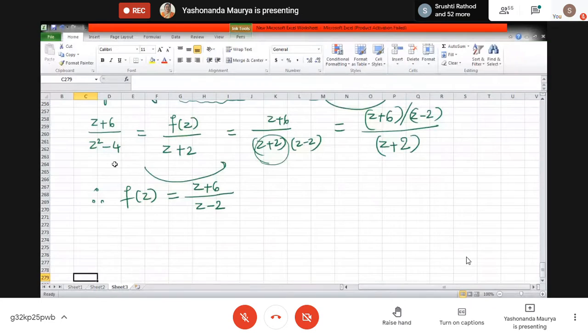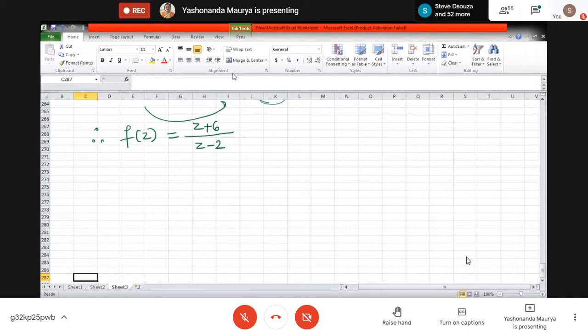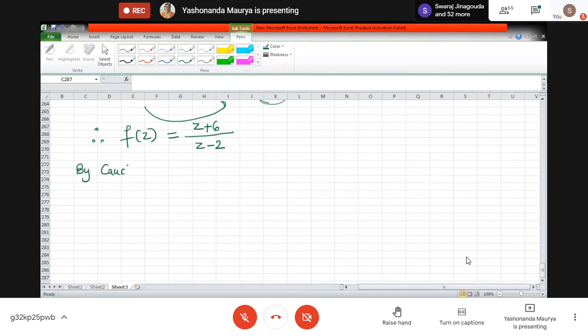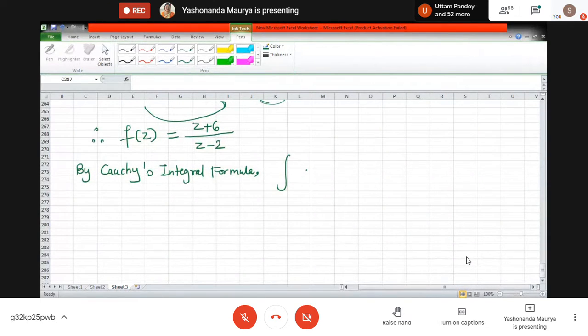Therefore, by Cauchy's integral formula, what do we get? The integration of f of z upon z plus 2 dz along the curve C will be 2 pi i times f of z, where f of z is evaluated at minus 2.